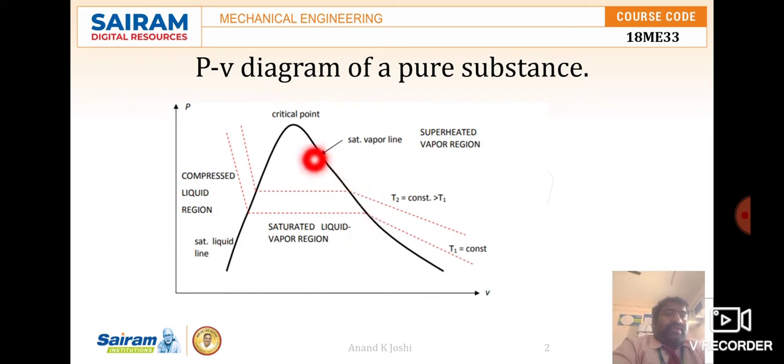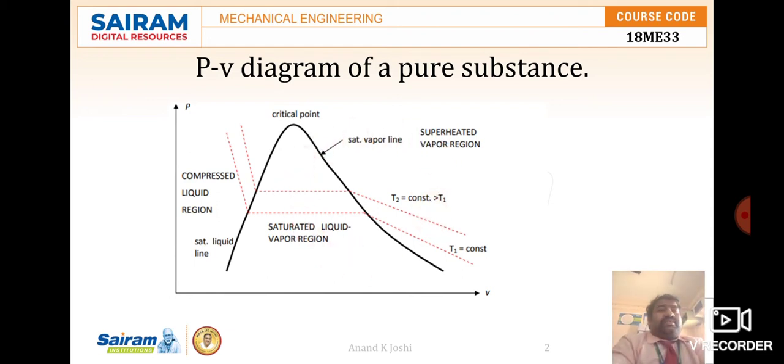And beyond this line, what we are seeing, this one we call the saturated dry vapor line, and above this line is what we call the superheated vapor region. At this line the temperature will be constant. This is T1 and this is T2. As the volume increases, the temperature rises, so T2 is greater than T1. So this is about the PV diagram of a pure substance.